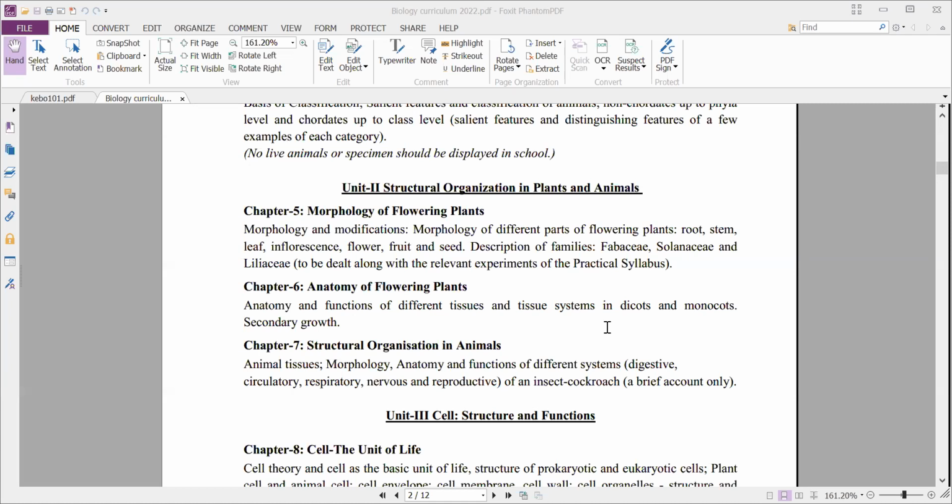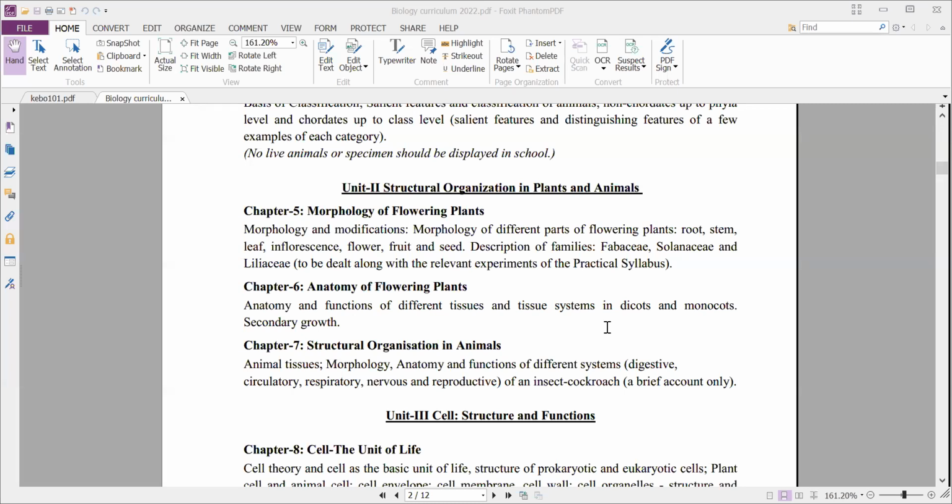And along with that, we'll also study description of families. Some families were described like Fabaceae, Solanaceae, and Liliaceae, which are related with the practicals. Along with the practicals, we will be able to study these families.